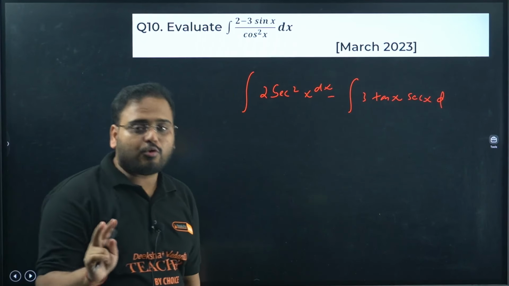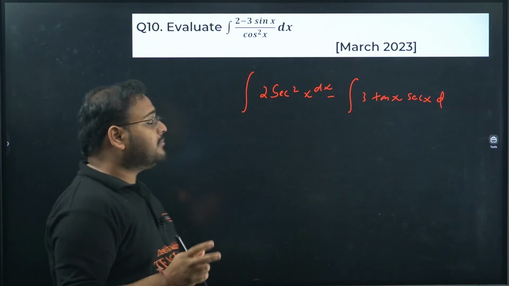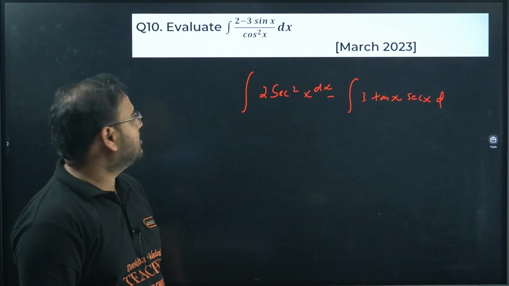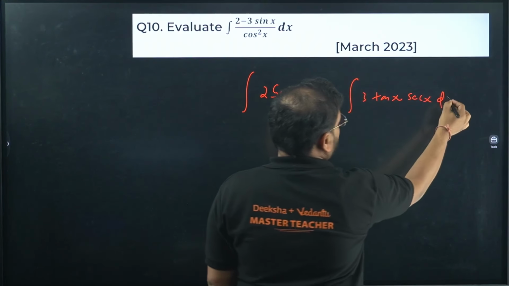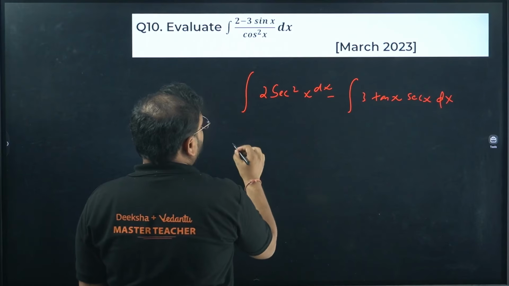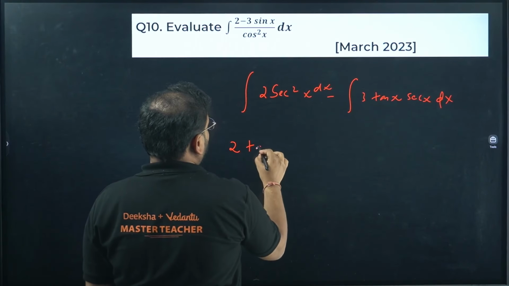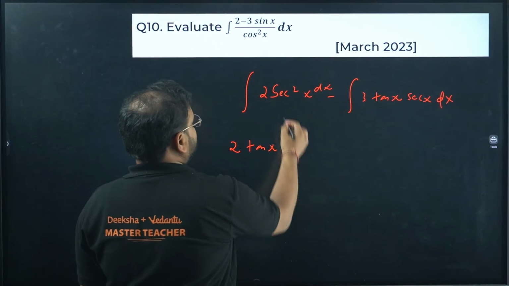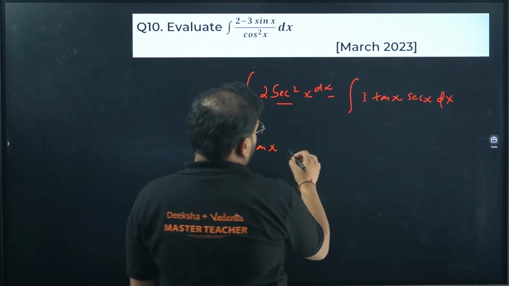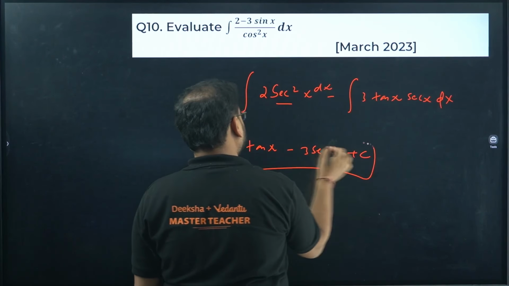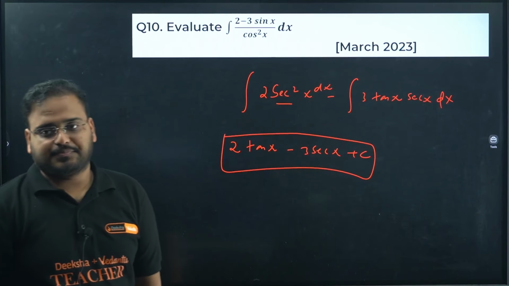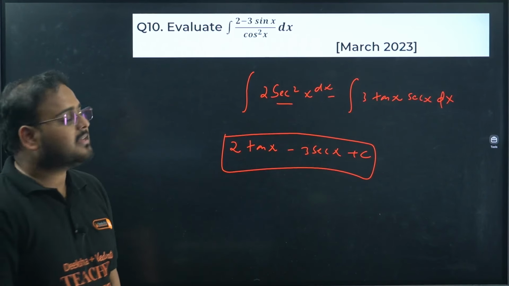We have 2 cos square, so it becomes cos x into cos x. Sine by cos is tan, and 1 by cos is sec. This will become 2 tan x, integration of sec square is tan x, minus 3 secant x plus c. Your 2 mark question, 2 tan x minus 3 secant x.